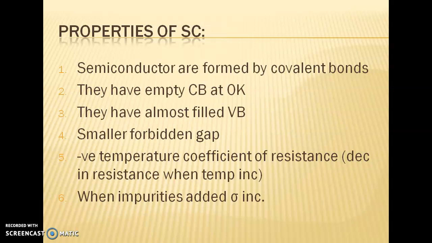So these are the properties of the semiconductor. It is formed by covalent bonds. It has an empty conduction band. The valence band is almost filled. It has a small forbidden gap or energy gap. It has a negative temperature coefficient of resistance, which means resistance decreases while temperature increases. When we add impurities, we are able to alter the conductivity. So these are the properties. This is very important. We'll go to the next slide.